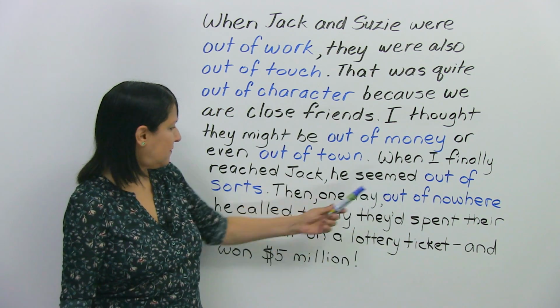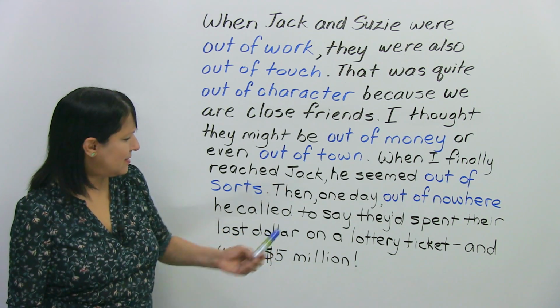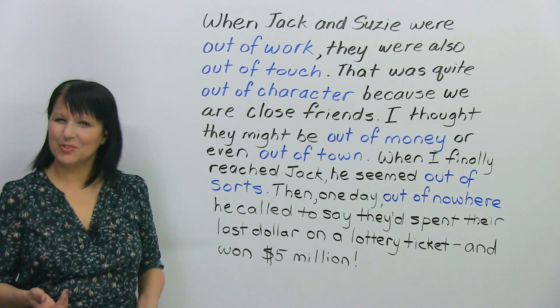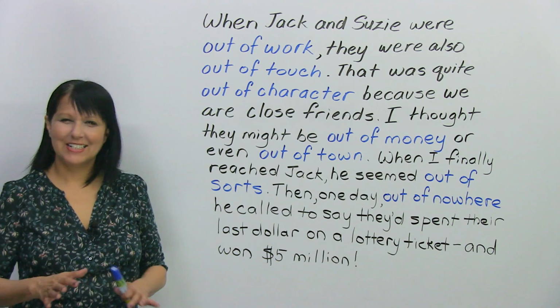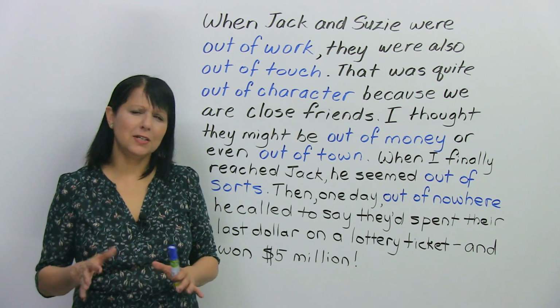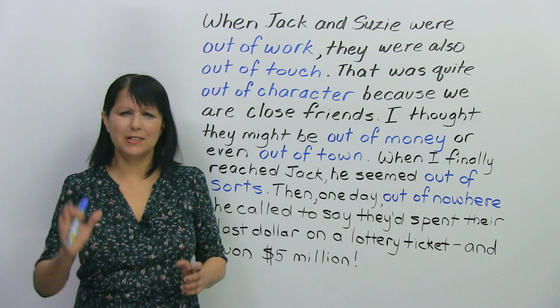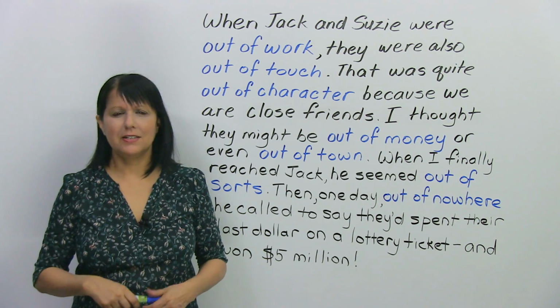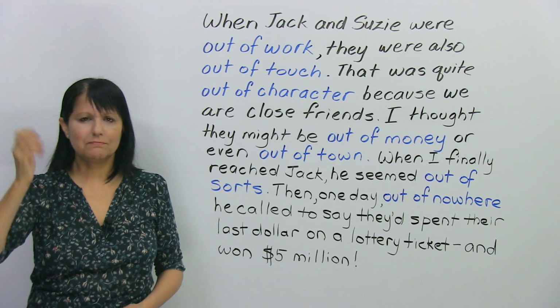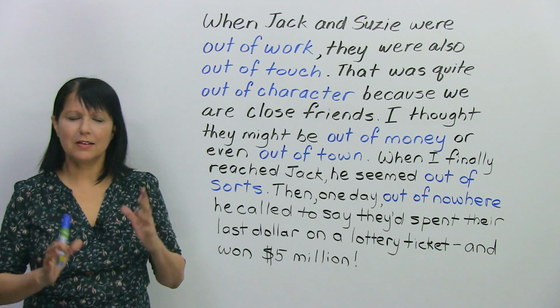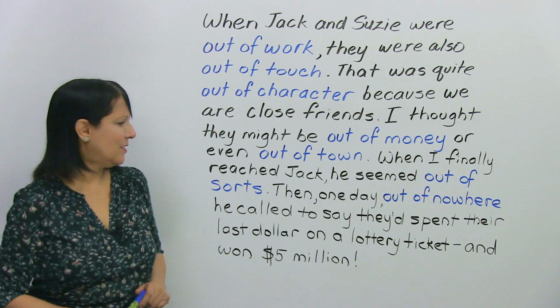Okay, when I finally reached Jack, he seemed out of sorts. You remember that one? What does it mean? What did Jack seem? He seemed to be a little bit unwell. Okay, out of sorts, feeling a little strange, a little unwell. It can mean physically, it can mean mentally. Okay, just not quite normal, a little weird. All right.